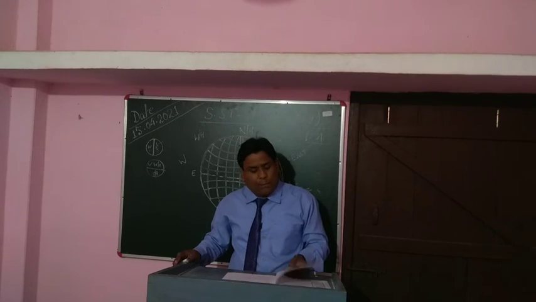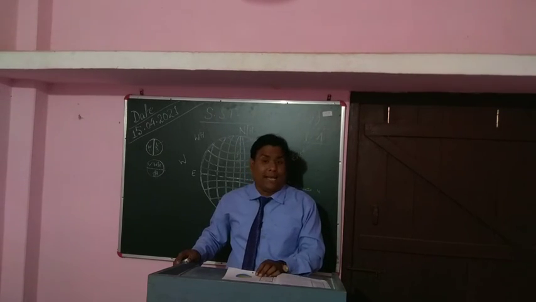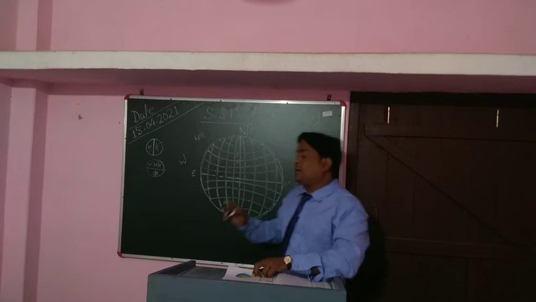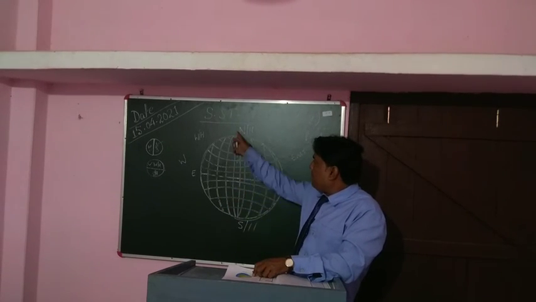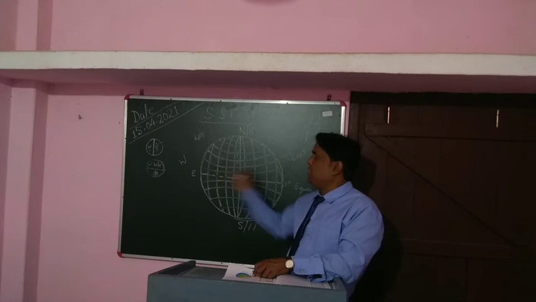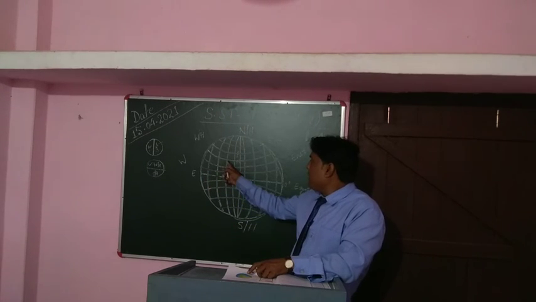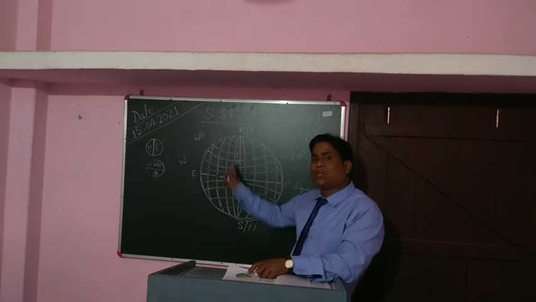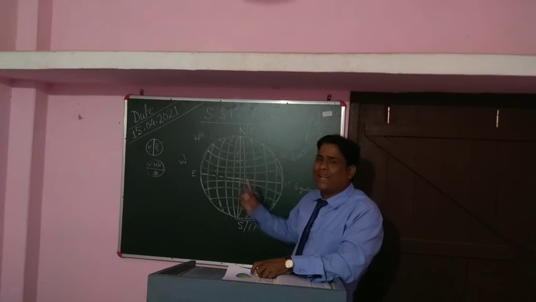Now the other point comes: what is the global grid? As I have told you, these lines are coming from top to bottom, and these lines are going east to west, forming a box shape. Here you can clearly see it is called a grid. Why are they formed?